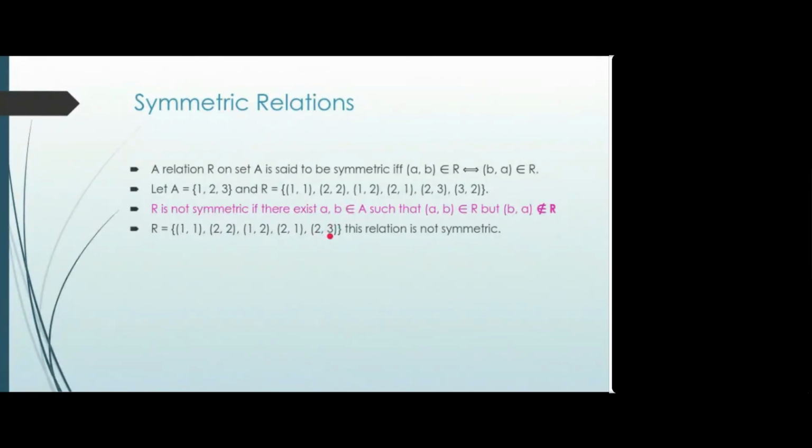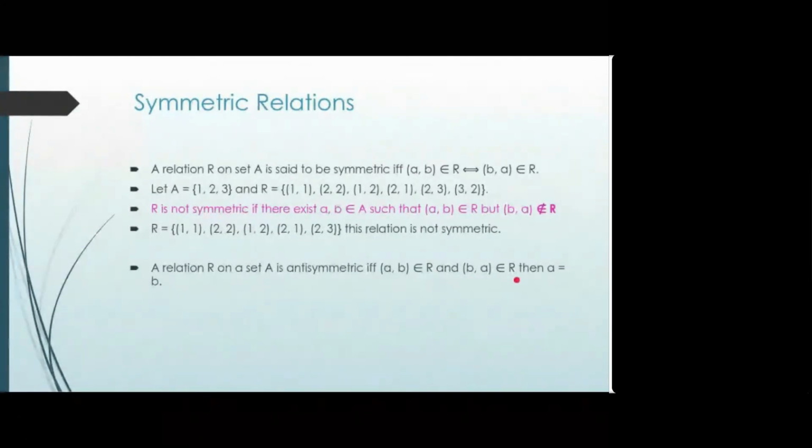Now antisymmetric, this is a little bit tricky. Here a relation R on a set A is antisymmetric if and only if A comma B belongs to R and B comma A belongs to R, then A is equal to B. Are you getting this?